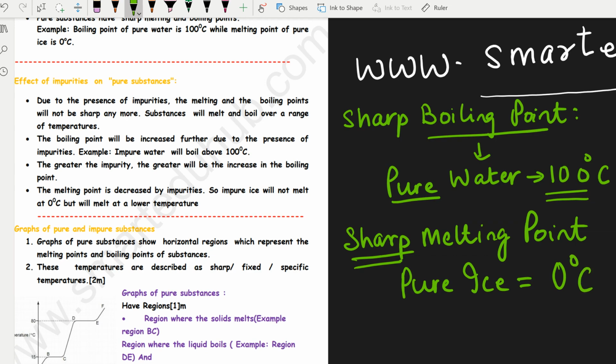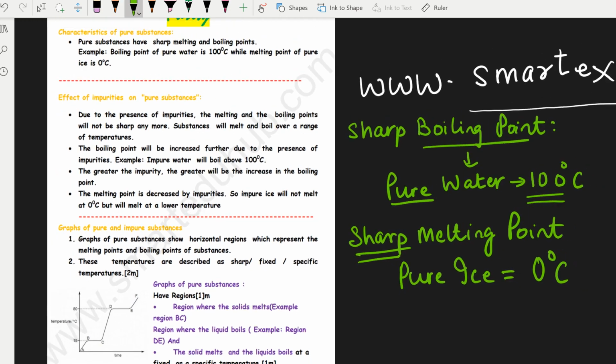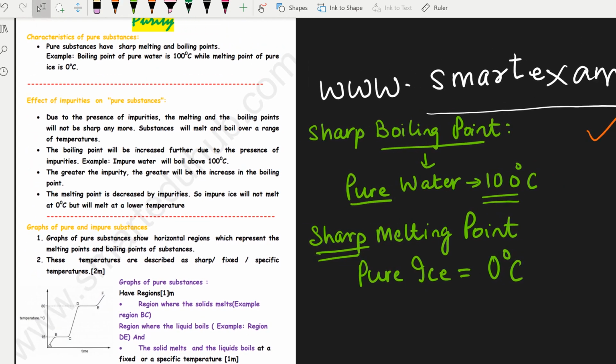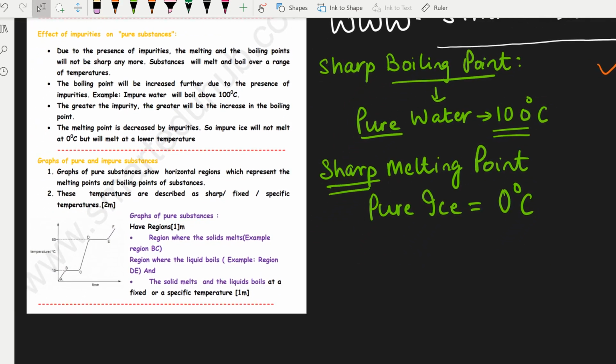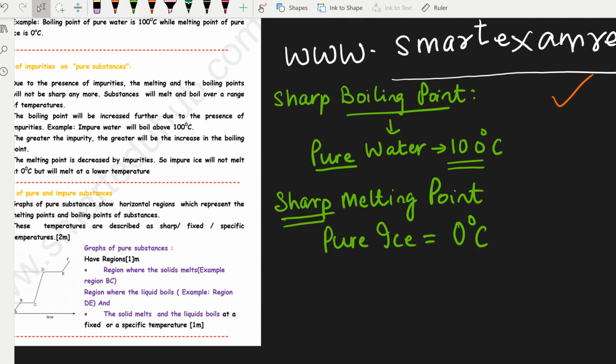If you have crushed ice in a bowl, leave it in a room and insert a thermometer into it, the temperature will stay constant at 0 degrees Celsius till all the ice has melted. If the melting point is sharp, you can say with confidence that you have pure ice in your bowl.